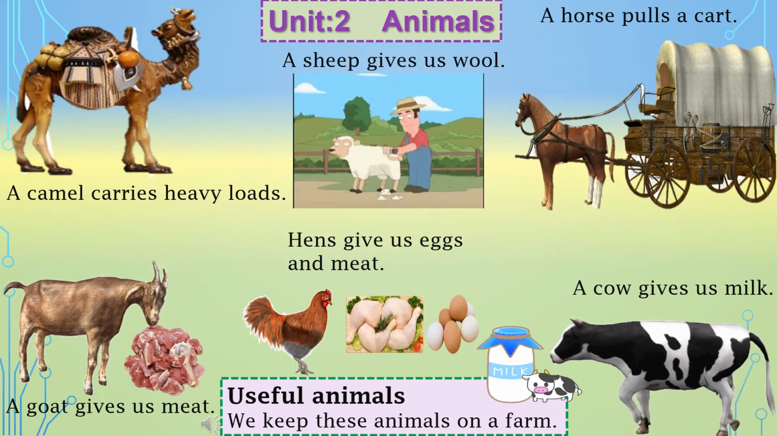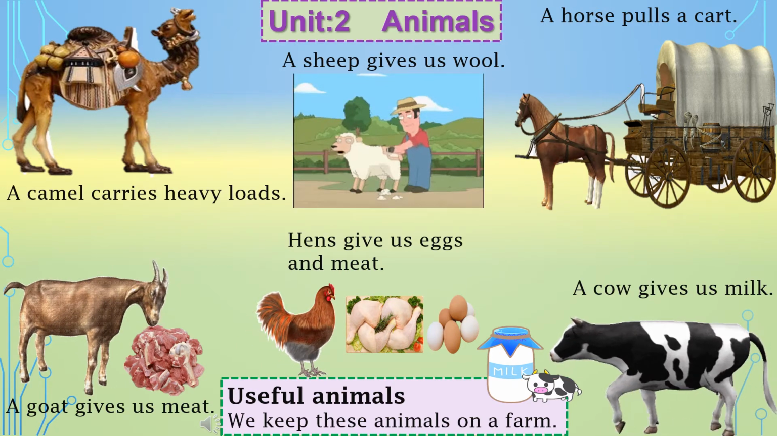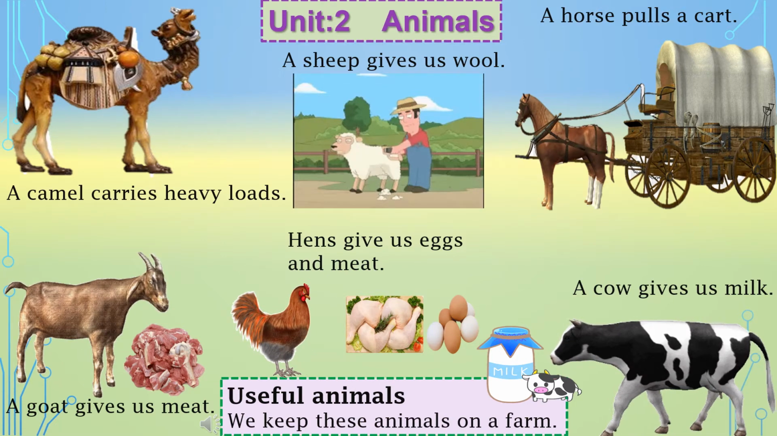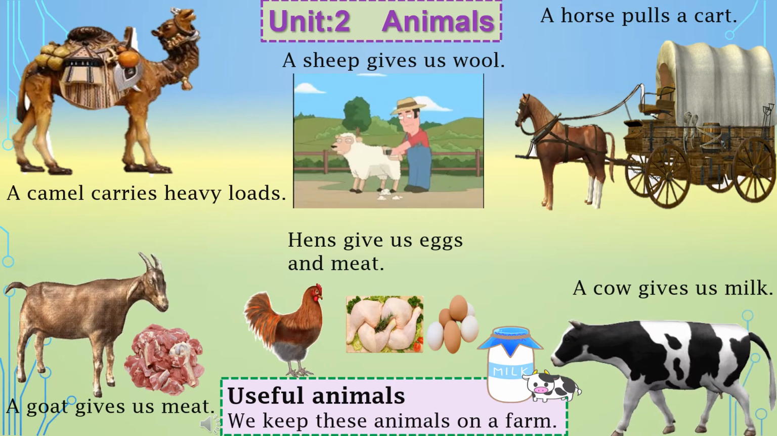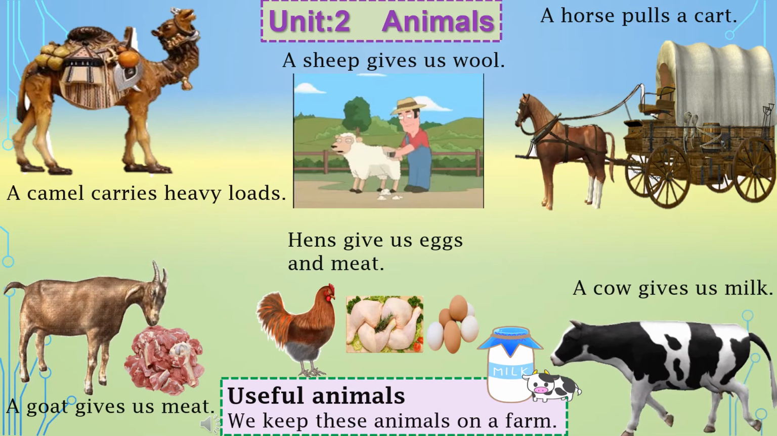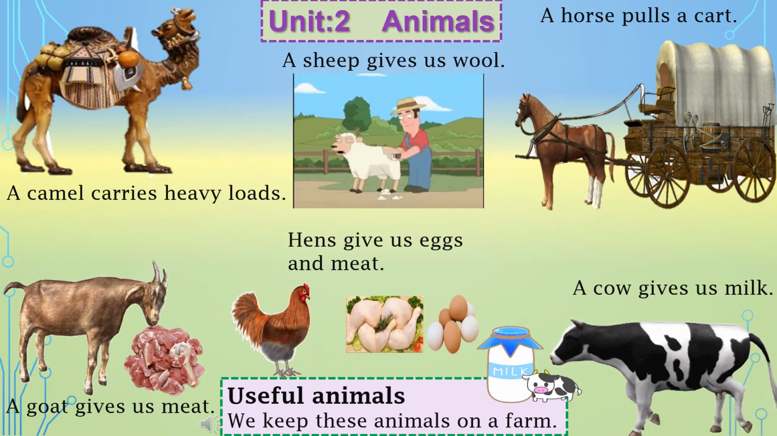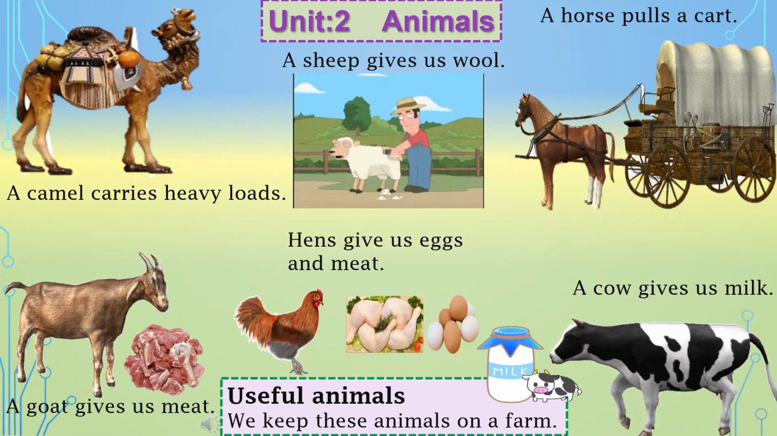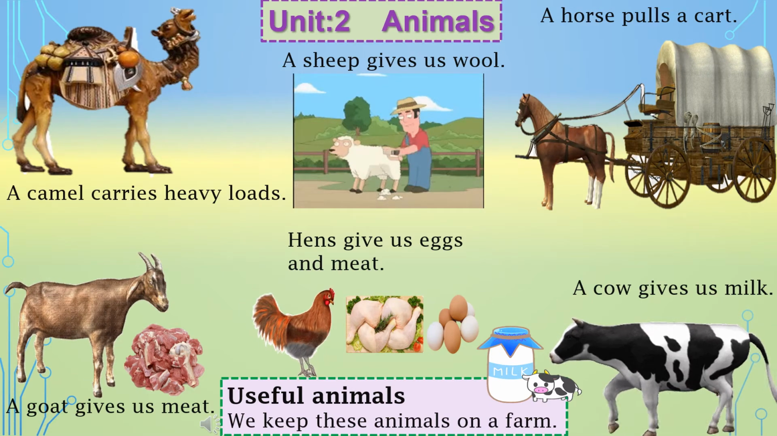Now let's read page number 11. As you can see many pictures on this page, there is a picture of a camel. A camel carries heavy loads. You have to read this sentence with me. A camel carries heavy loads. Now you can see this man is taking out the wool from the sheep. Sheep are reared for the wool. Here it is written, a sheep gives us wool.